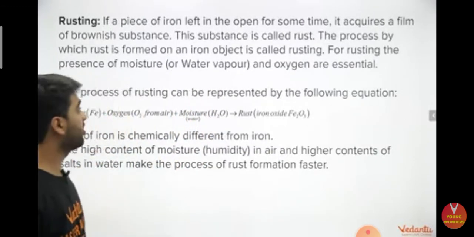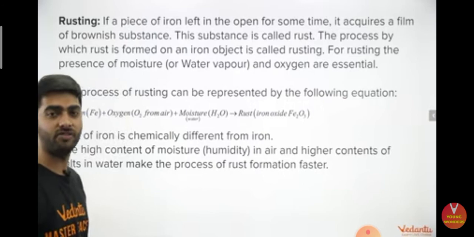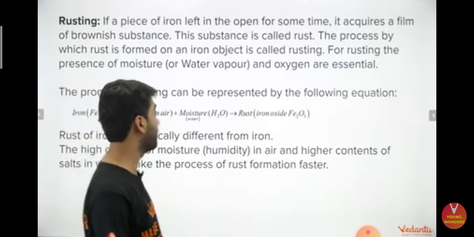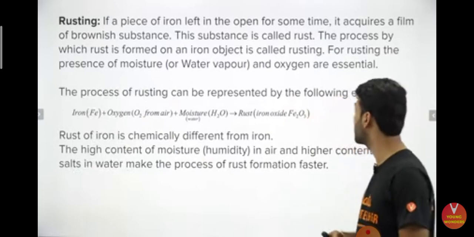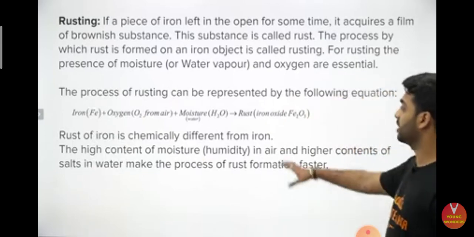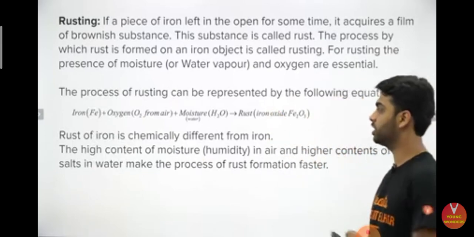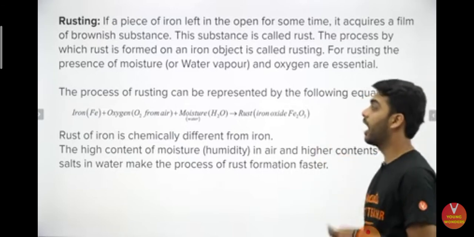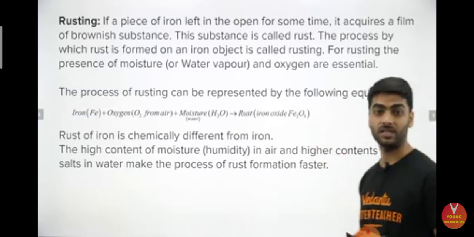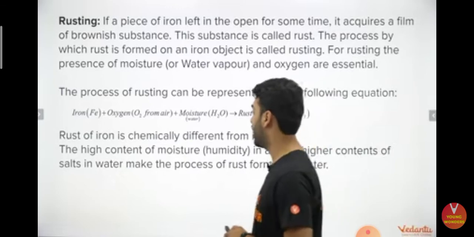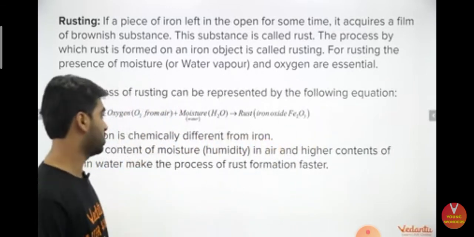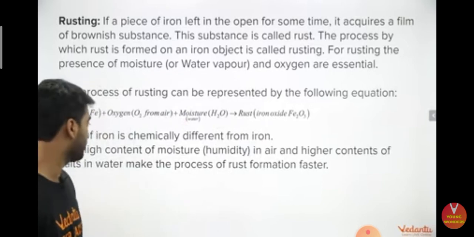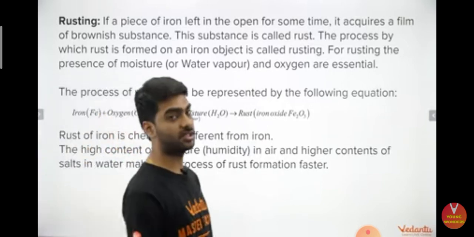Then rusting is when you keep iron in the open where it has access to oxygen and water vapor, it will definitely rust. A reddish brown substance will be formed, and that is known as rusting. So for rusting, you need the presence of oxygen and moisture. So the reaction is given in front of you. Iron plus oxygen plus moisture forms rust, Fe2O3. Rust of iron is chemically different from iron. The high content of moisture in air and higher contents of salt in water makes the process of rust very, very fast.